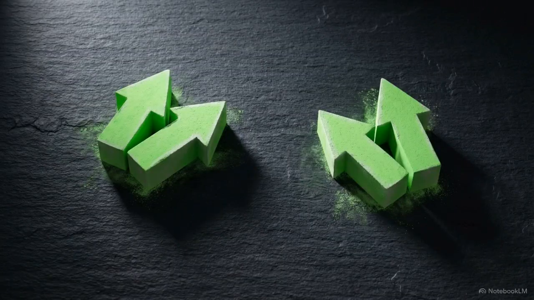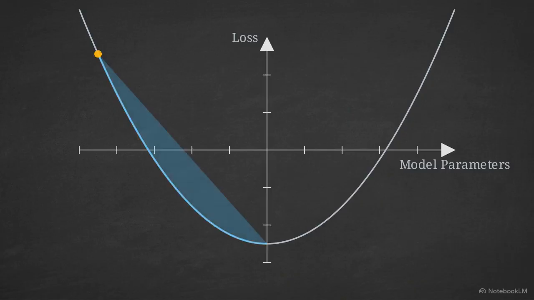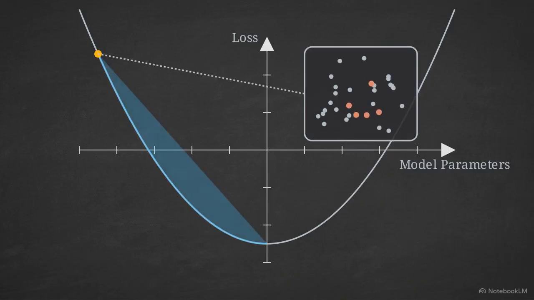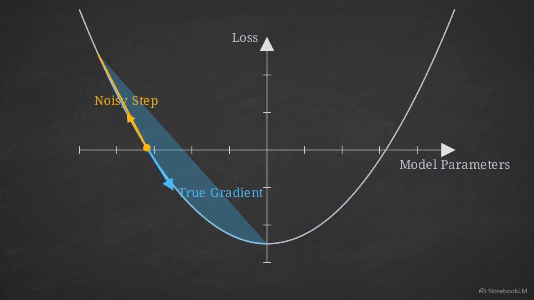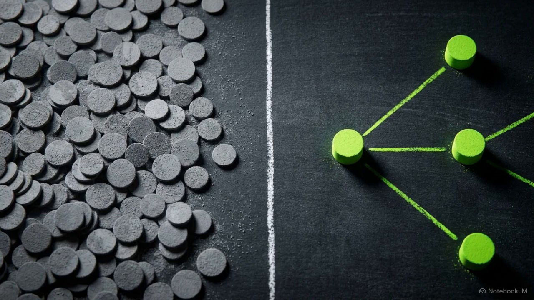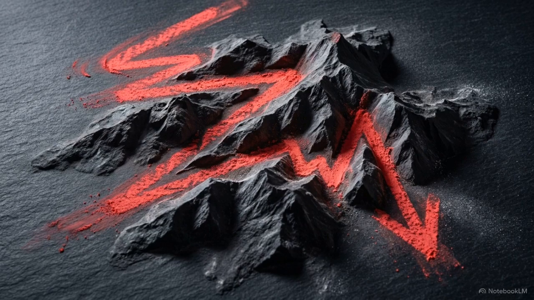To solve this, researchers use stochastic gradient descent. Stochastic gradient descent functions by randomly sampling just one or a small batch of data points per step. Each random sample is a noisy approximation of the true gradient, which forces the descent path to become jagged and erratic. Injecting this mathematical noise drastically reduces memory and compute costs, allowing the agent to move through the space with much higher frequency. Modern machine learning trades precise direction for noisy, continuous momentum.